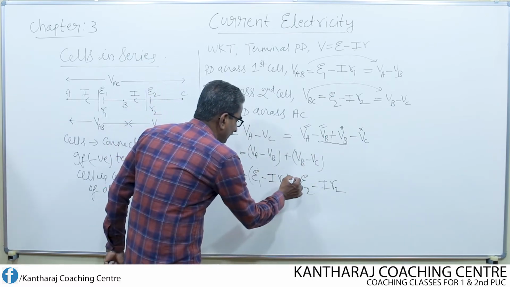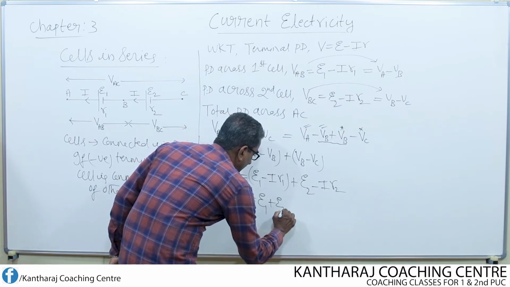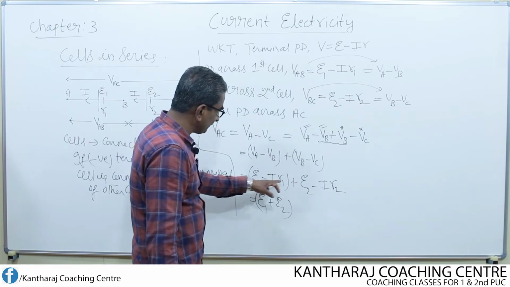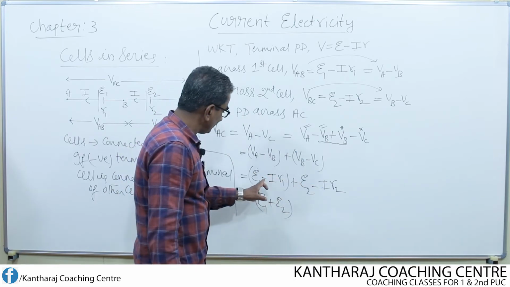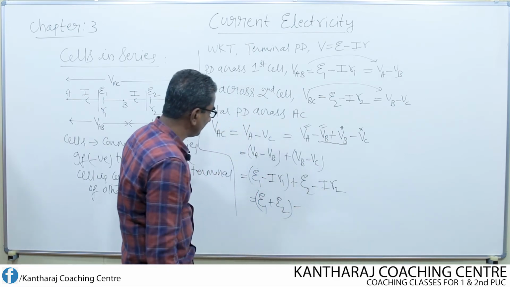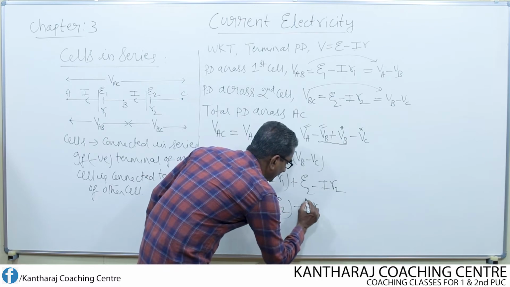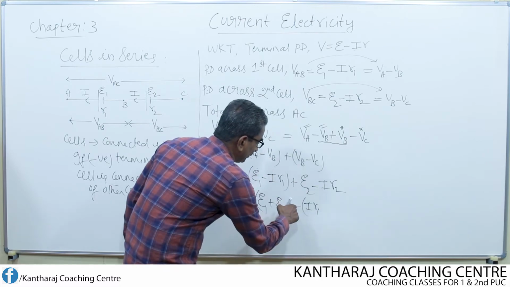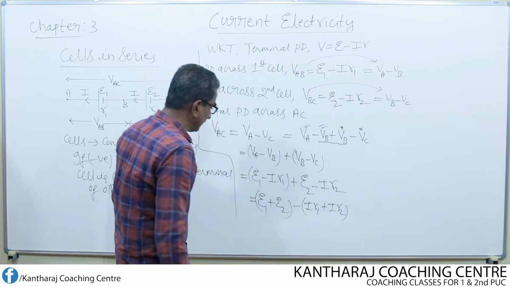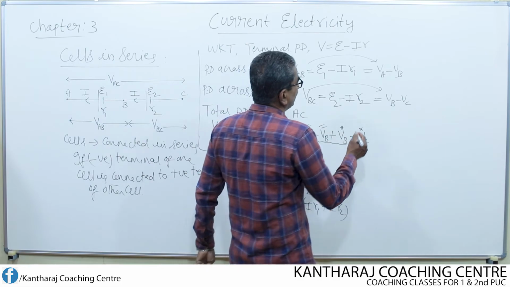So E1 plus E2 is one term, then minus is there, here also minus is there, therefore I can remove minus as a common factor. Then we get I into R1 plus I into R2. Once again I remove I as a common factor. So what do I get now?